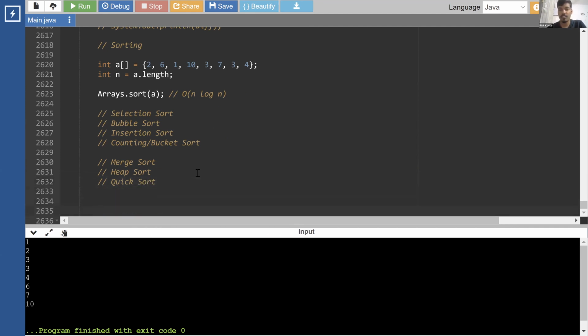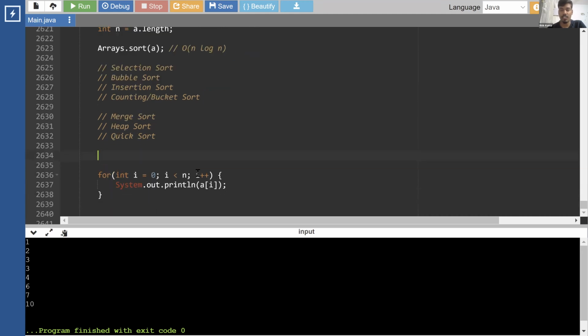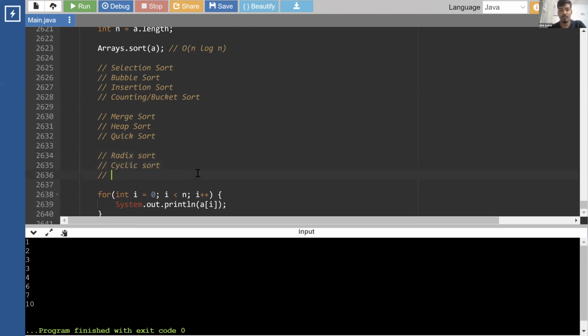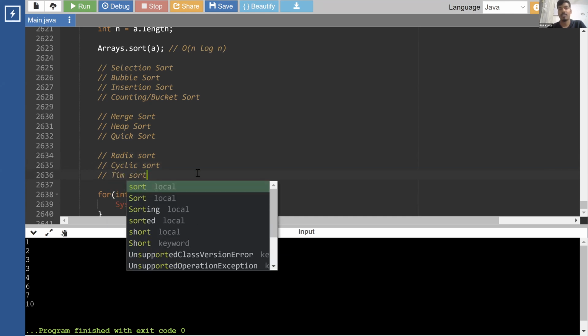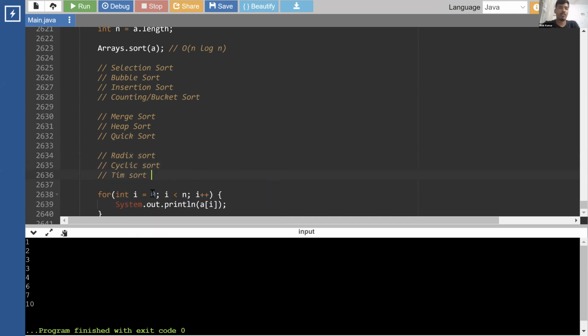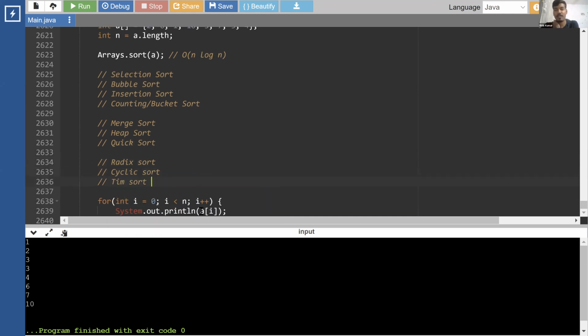Apart from this, there are even a lot of other sorting algorithms. For example, you have radix sort, you have cyclic sort, you have Tim sort, and you have even more, right? If you try to Google, you'll get even more sorting algorithms like this.